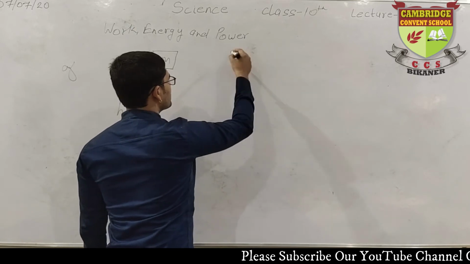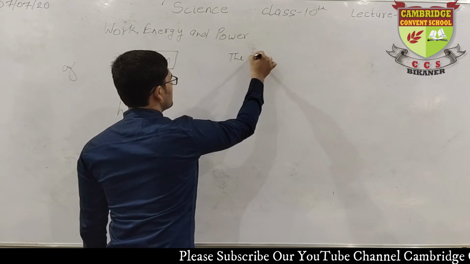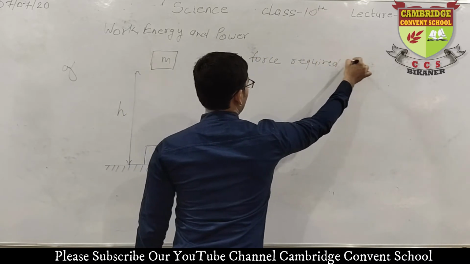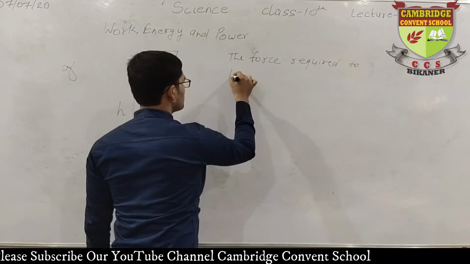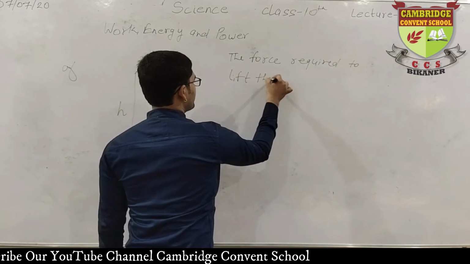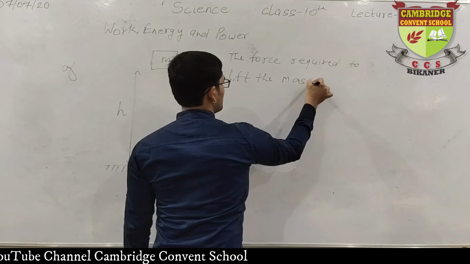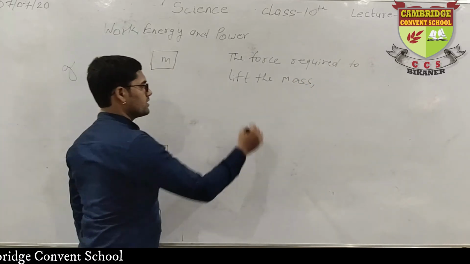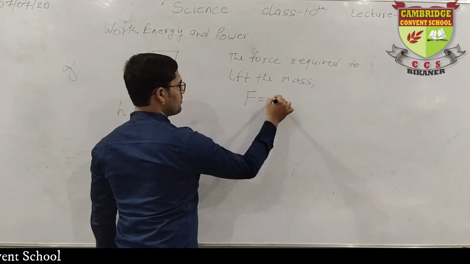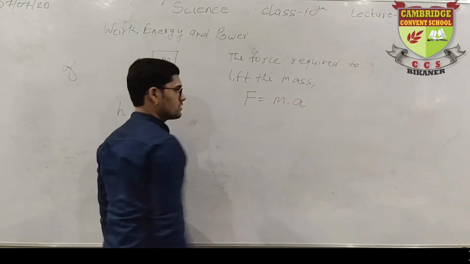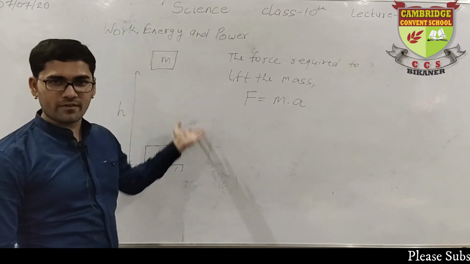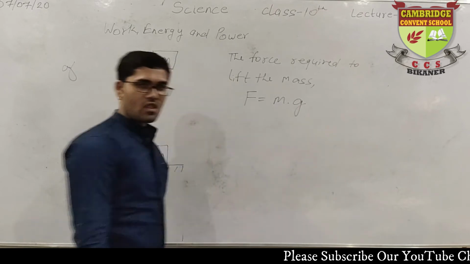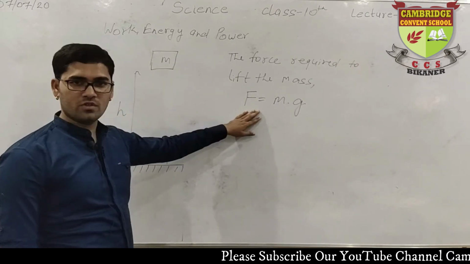We will write: the force required to lift the mass. What is the force required to lift this mass upward? Force is always mass into acceleration. But here there is a role of gravity, up and down. So the acceleration used is g. Okay, this is the force.